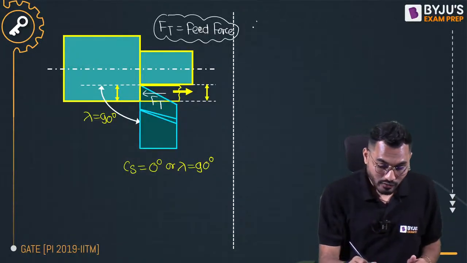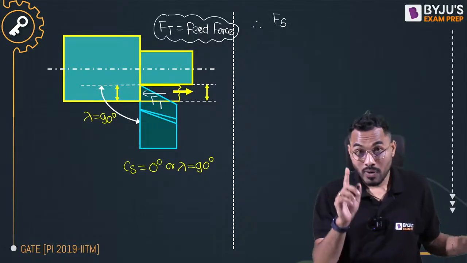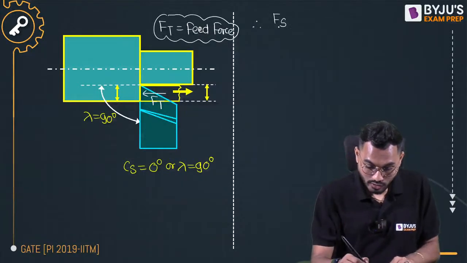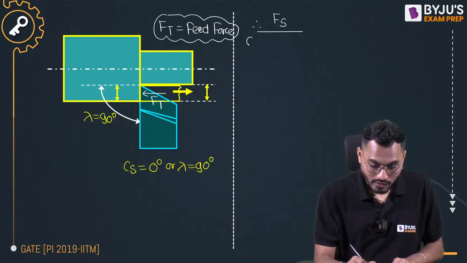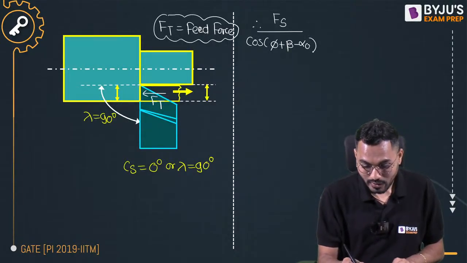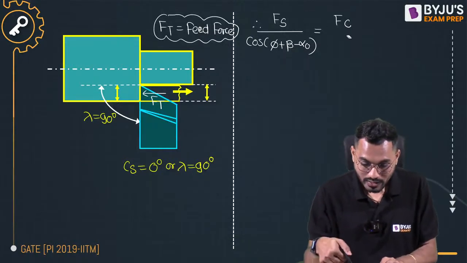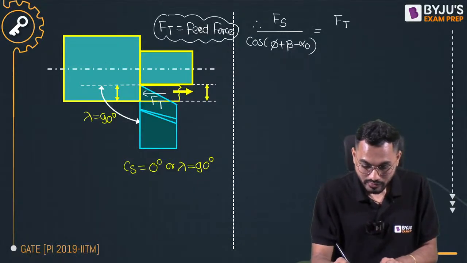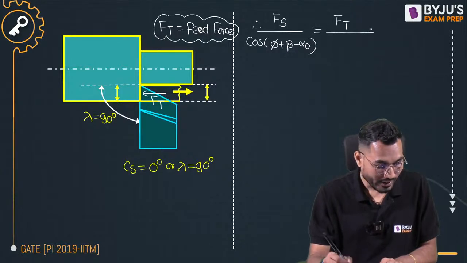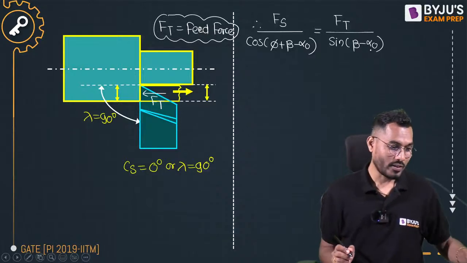And from that, if you compare, you know from the Merchant circle diagram, if you remember, shear force Fs divided by cos of (phi plus beta minus alpha 0) is exactly equal to cutting force Fc, or I'll say the thrust force Ft divided by sine of (beta minus alpha 0).